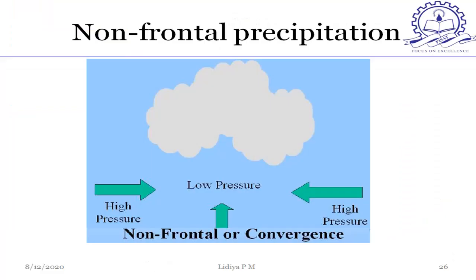Next one is non-frontal precipitation. Non-frontal precipitation occurs when there is a low pressure caused in any region. Consider this is a low pressure area, the air from an adjacent high pressure area flows into the low pressure area. Because of that, the air is lifted at the low pressure area to high altitudes, where it cools down and results in condensation and precipitation. That type of precipitation is called non-frontal precipitation.